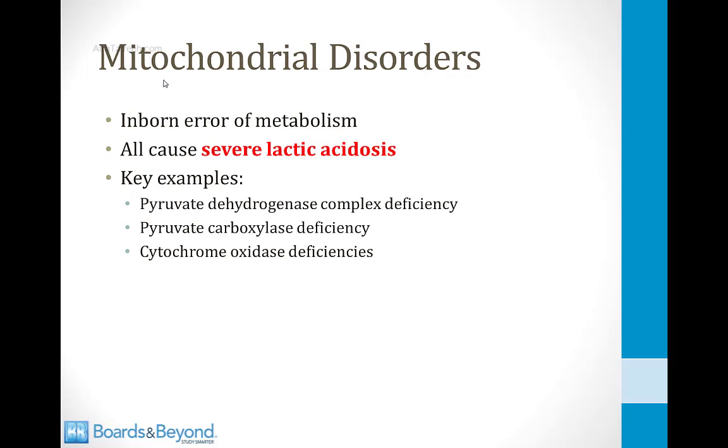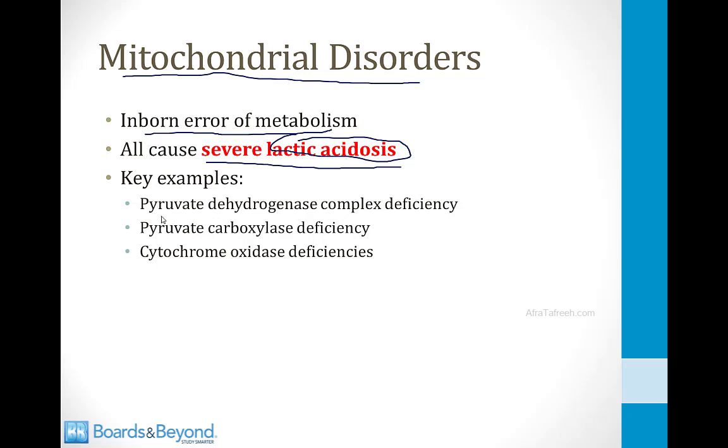Pyruvate dehydrogenase complex deficiency is really just one example of a number of very rare disorders called mitochondrial disorders. These are all inborn errors of metabolism, and they all cause severe lactic acidosis. When you cannot metabolize pyruvate inside of the mitochondria via oxidative phosphorylation for any reason, the pyruvate will get shunted towards lactic acid formation, and thus these babies will have a lactic acidosis. Key examples are the pyruvate dehydrogenase complex deficiency, which we're talking about now. You can also see a severe lactic acidosis in a pyruvate carboxylase deficiency, and there are also very rare deficiencies of some of the electron transport chain elements like cytochrome oxidase.